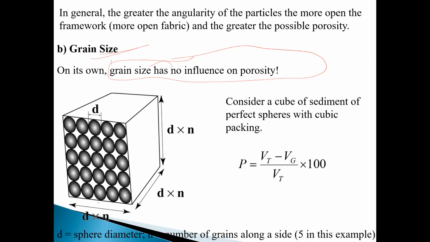Look here, these are the grains. d is the diameter of one grain, n is the number of grains along a side. So the side is d times n. Porosity is equal to volume of pore upon total volume, into 100, where Vp is equal to Vt minus Vg.